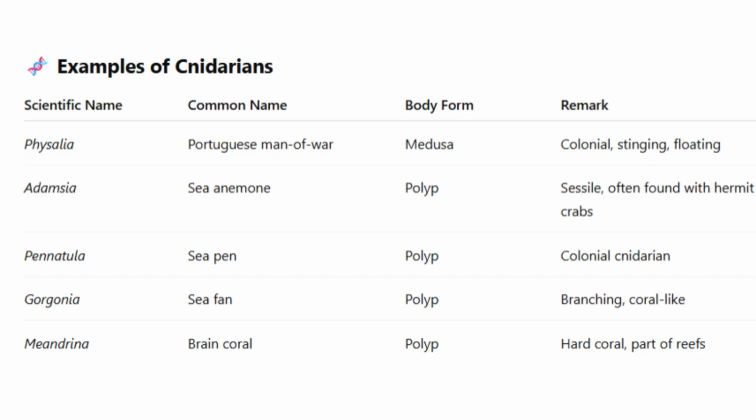5. Meandrina, brain coral. Meandrina, called the brain coral, is named for its maze-like ridges that resemble a human brain. It lives in polyp form and builds strong, hard skeletons that contribute to coral reef formation. Brain corals are crucial for marine biodiversity and serve as underwater habitats.